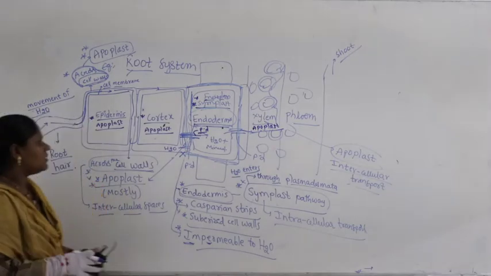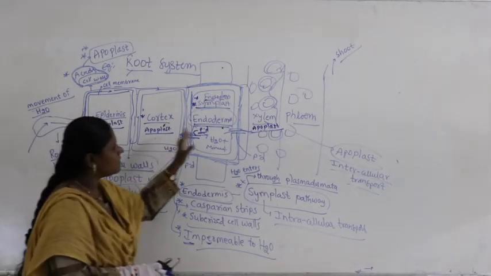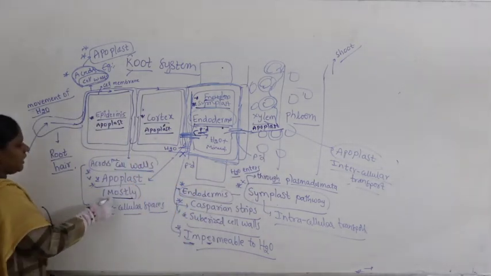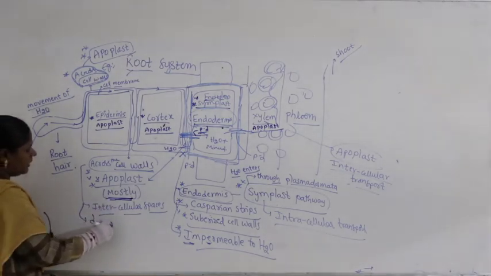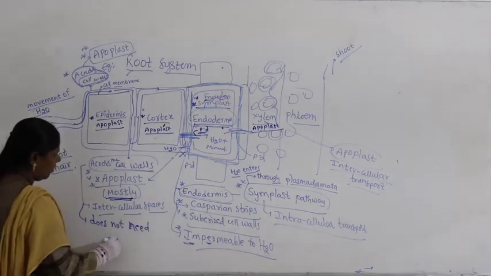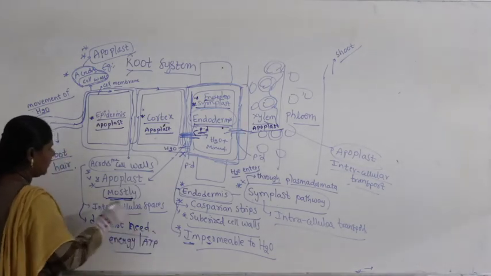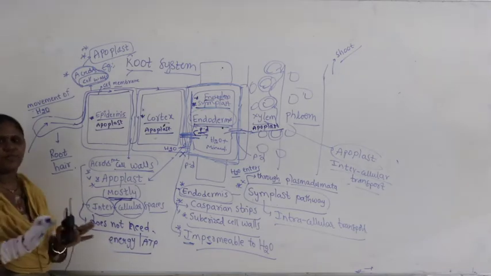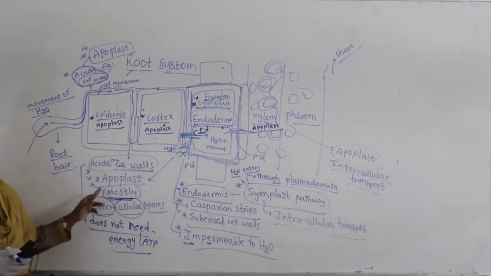Look at the scenarios here: here epiblast, here epiblast, here epiblast. That is why we say the epiblast pathway occurs mostly. Why? Because it does not need energy or ATP, and across intercellular spaces it goes very fast. It occurs at a faster rate. That is why epiblast occurs mostly.